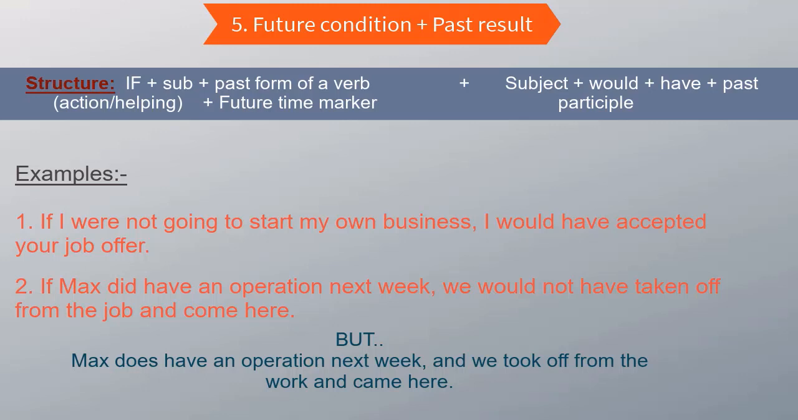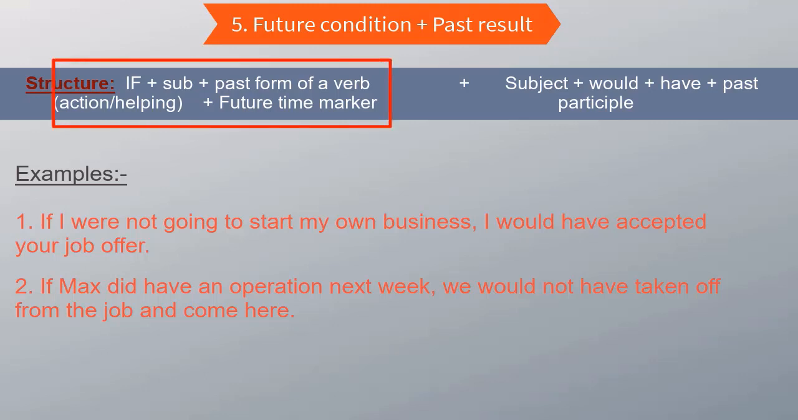So here a future condition has a relation with a past result. Look at the structure. The if clause is using a simple past tense but referring to the future time. And how do we know? We use future time markers like tomorrow, next week, next month, etc. to make it clear. And the result clause uses the subject plus would plus have plus past participle. And guys, the result clause refers to the past time. Okay? So in the if clause, we're using a type 2 conditional sentence, and in the result clause, we're using a type 3 conditional sentence. Let's look at the next situation.